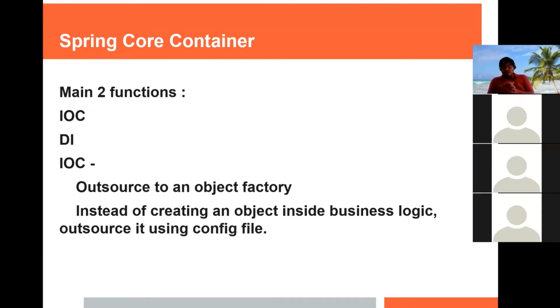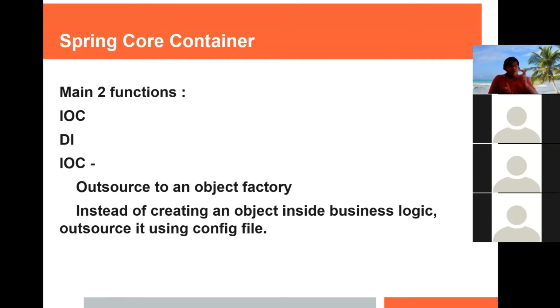Now, for example, if there is a business class in which there is a method play, like I have explained earlier. In that play method, if I write, for example, BaseballCoach c = new BaseballCoach, now I have hard coded that in the business class. Later on, if someone says that now I want the implementation for cricket, then I need to change that object. I need to create the cricket object instead of the baseball coach object.